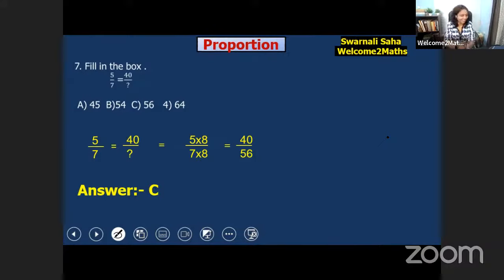So now let's solve one more question. Hope you have already done it. Is it C? C, very good. The students who have already done it, a big clap from my side. Very, very good. C is the answer, 56 would be the answer. So let's move on and solve our next question.